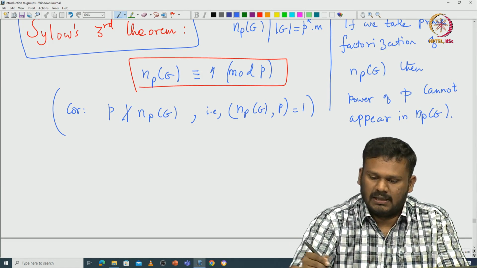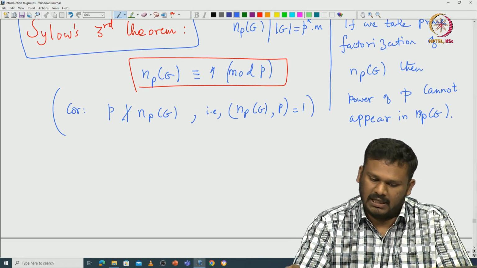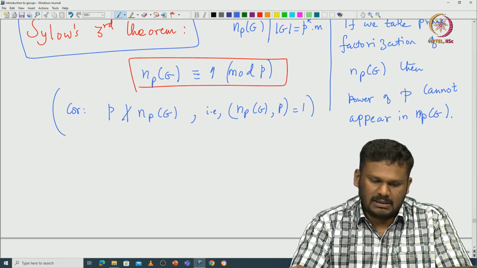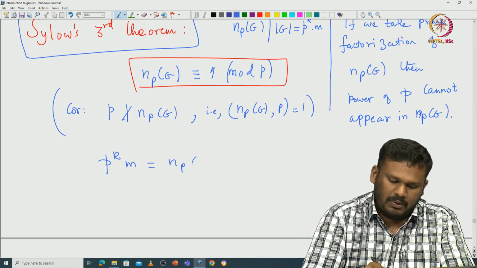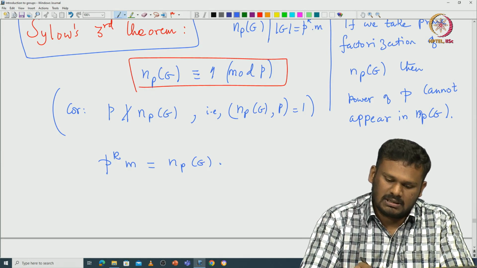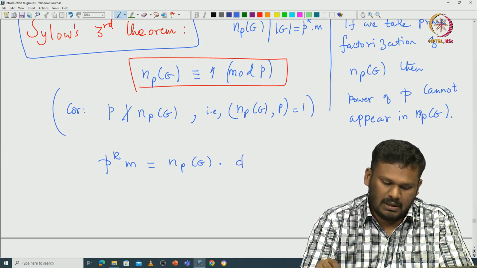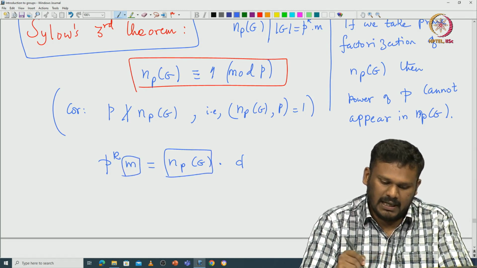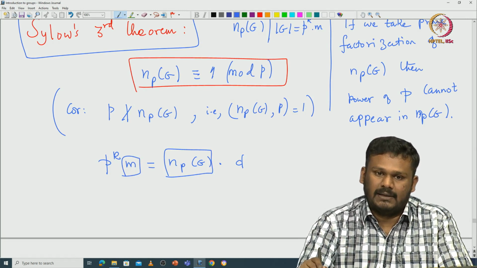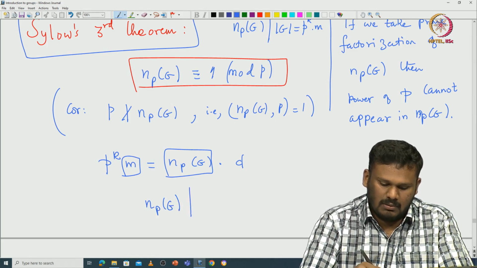Because P does not divide n_P(G), that means if you are factorizing P to the power k times m equal to n_P(G) times some d, then you can see that there is a close relationship between n_P(G) and m, namely n_P(G) must divide m.